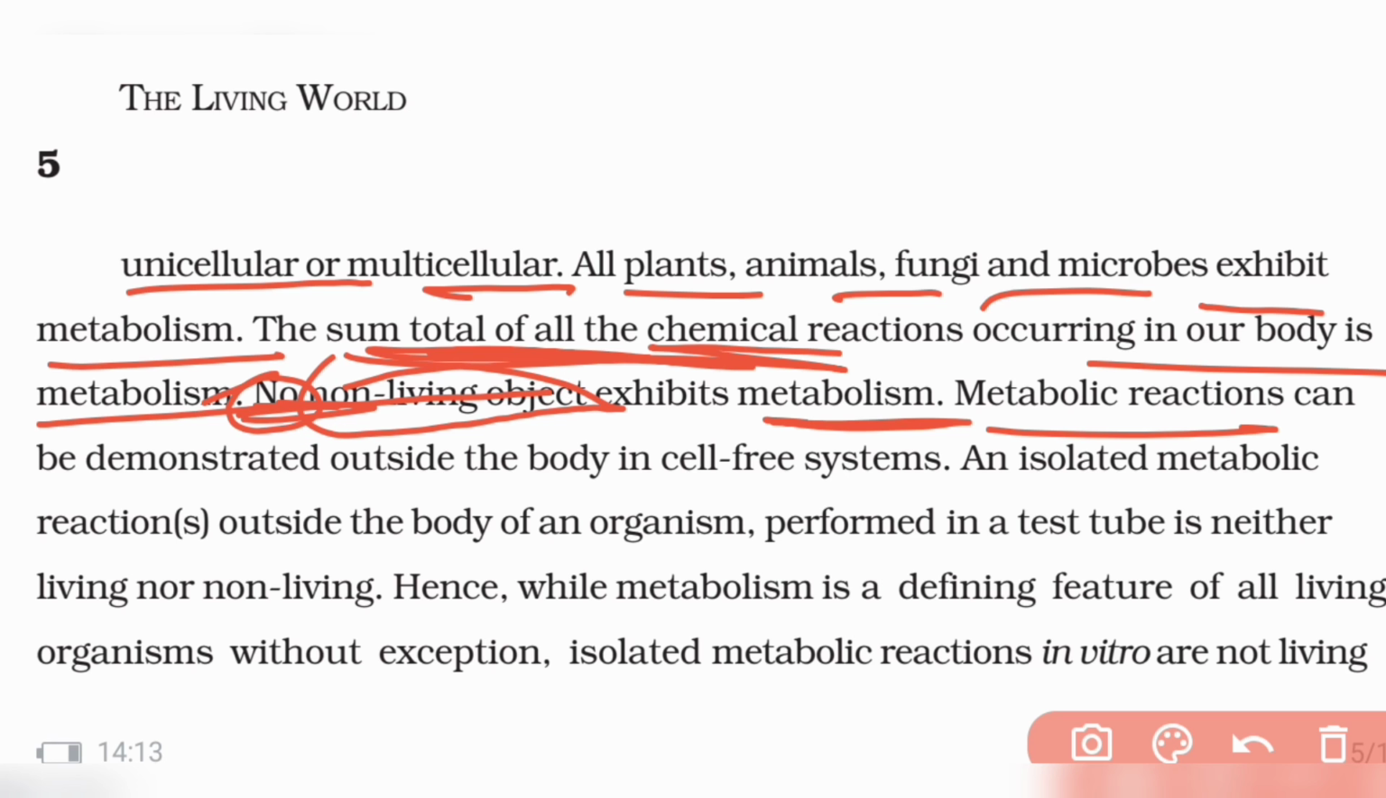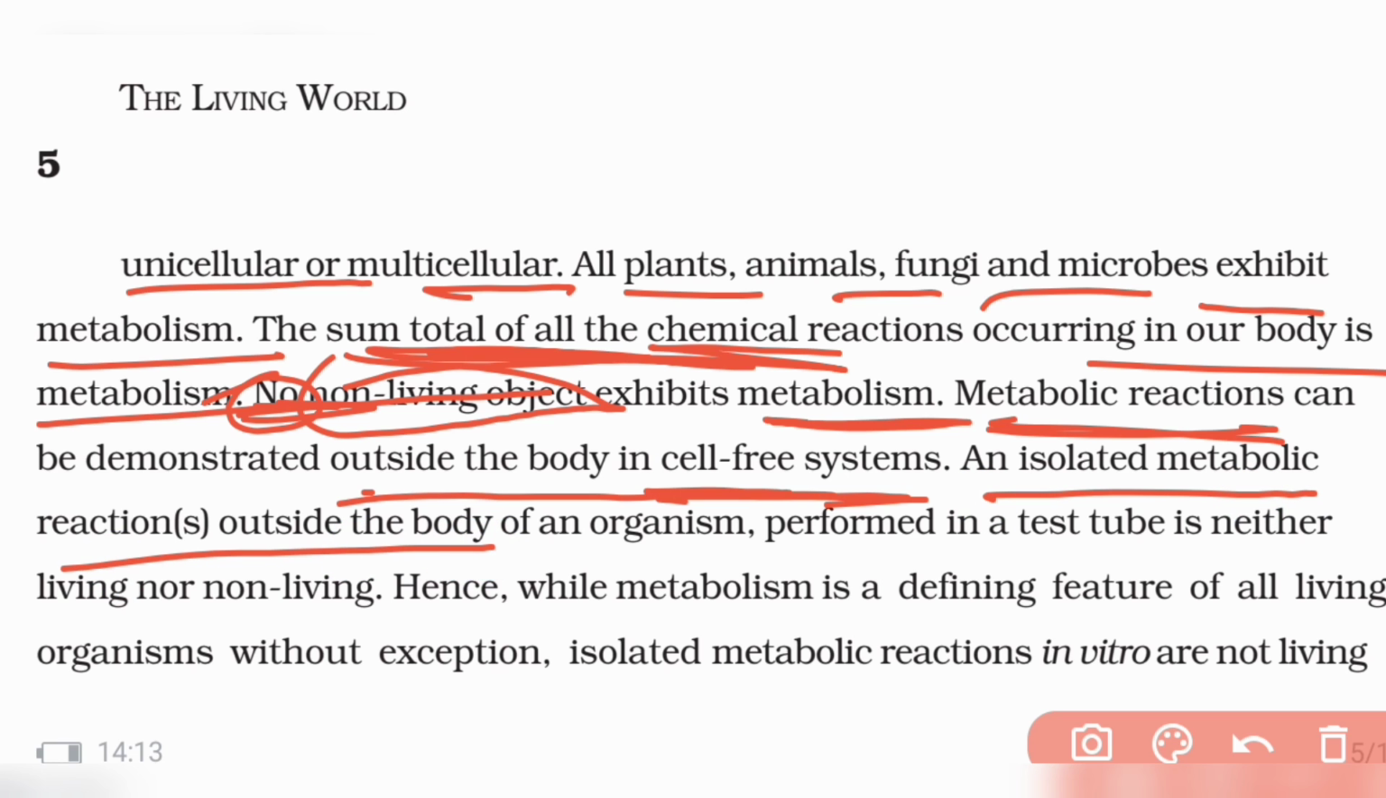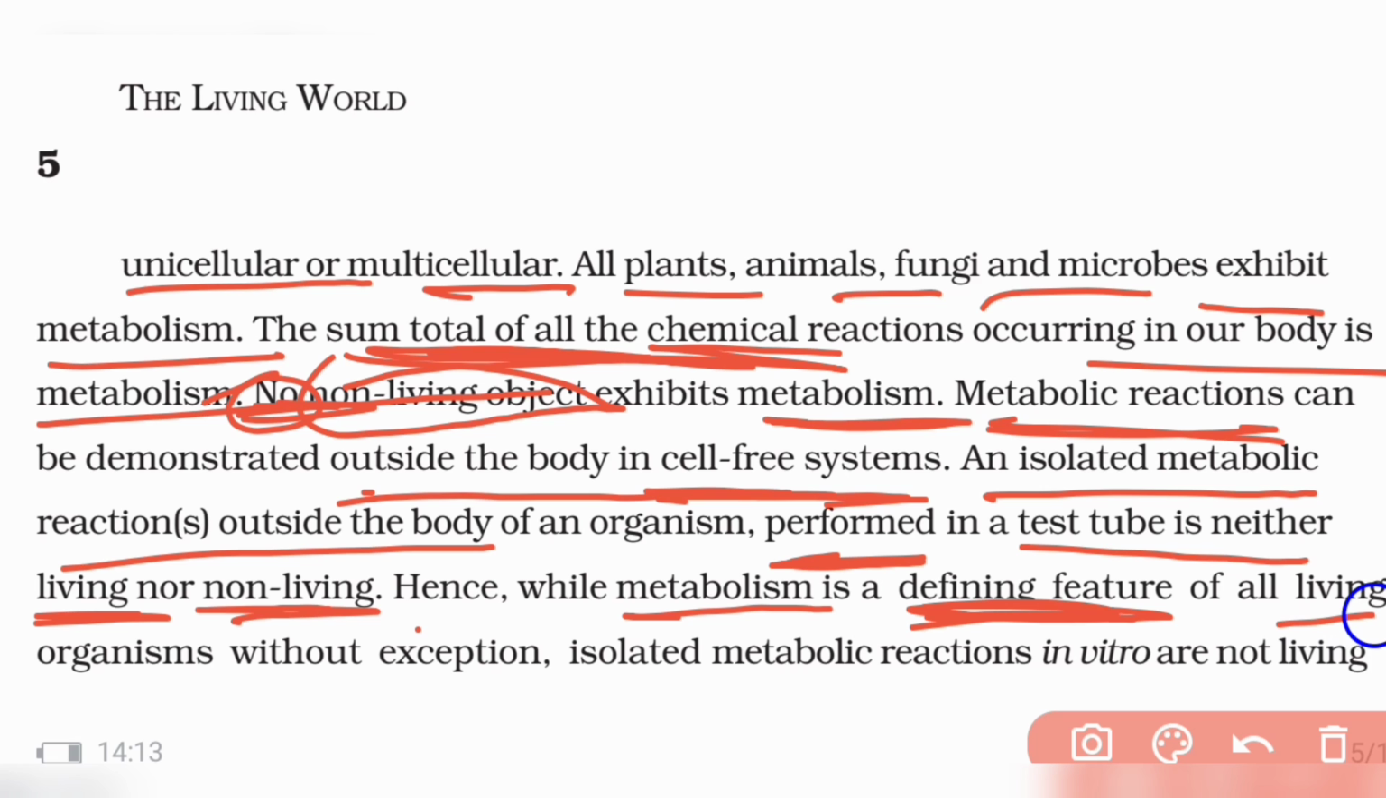You can show metabolic reactions outside the body in a cell-free system. You can definitely show them outside the cell also. An isolated metabolic reaction outside the body of an organism can be performed in a test tube, but that reaction is neither living nor non-living. You can't tell whether that reaction is living or non-living. That's why metabolism is a defining property of living organisms without any exception. There is no exception.